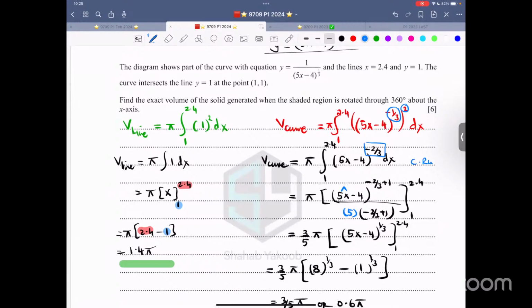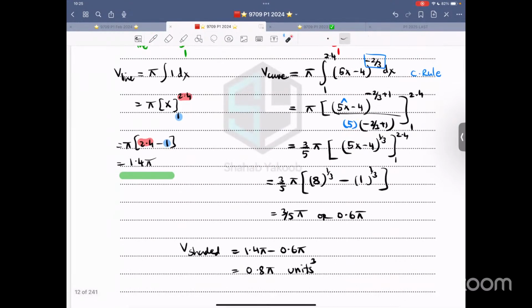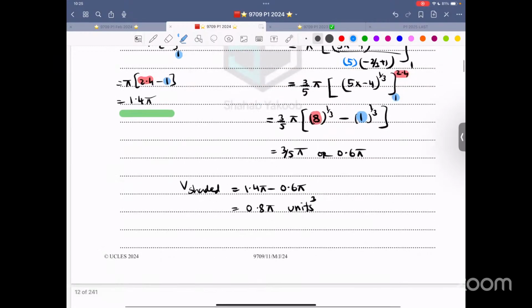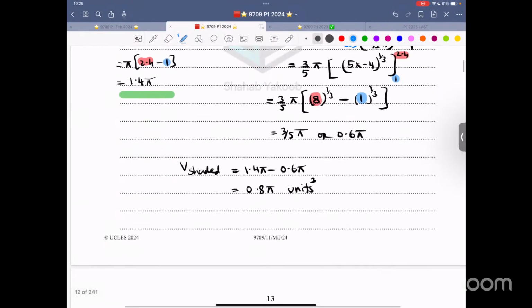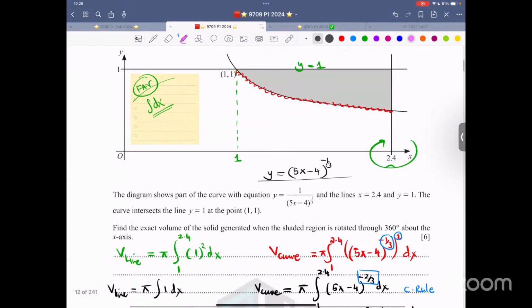Then you apply the chain rule of integration. Increase the power by 1, divide by the new power, divide by the coefficient of x. It's a linear expression on the inside. First simplify, play around with fractions, take everything on the outside, and then plug in the upper limit, then plug in the lower limit. So 2.4 is the upper limit, and 1 is the lower limit, and that's how you get this answer. No, it's not over yet. The last part, what is that? This is 3.5 or 0.6 pi. And then the last part is this, which is the difference between the two. So it was a very simple question. Just don't be shocked by it.